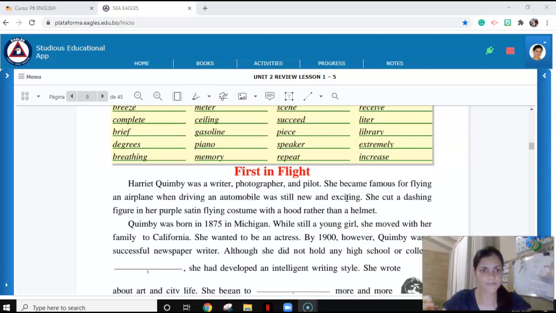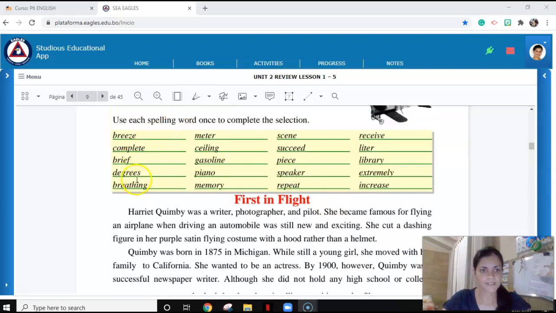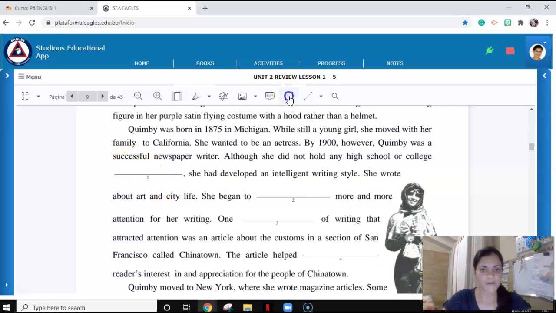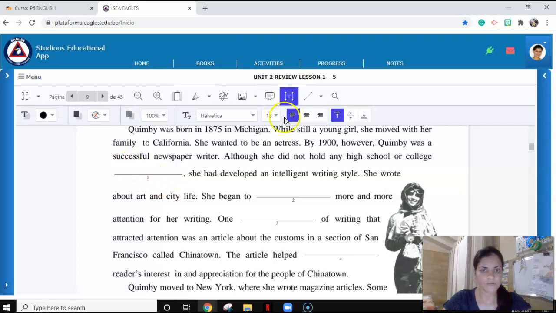Look at the words. Degrees? Yes. So we are going to select the text box, wait until this toolbar appears, and then click on what you want to write down. Degrees.